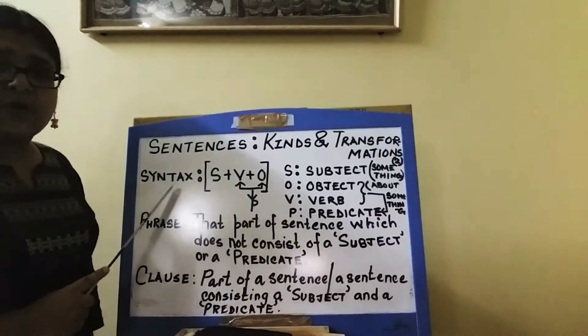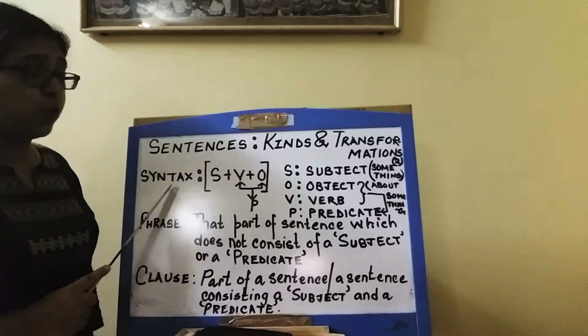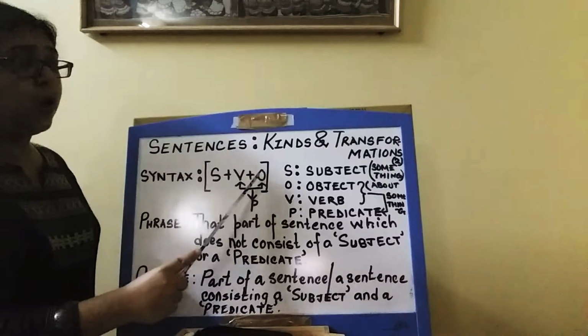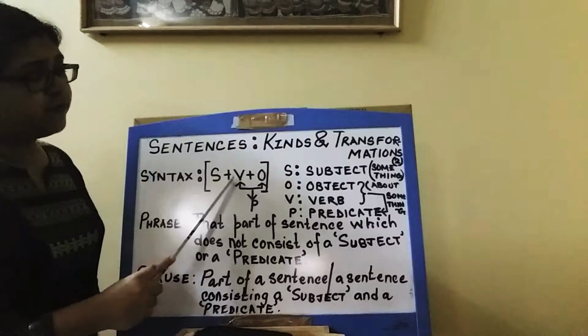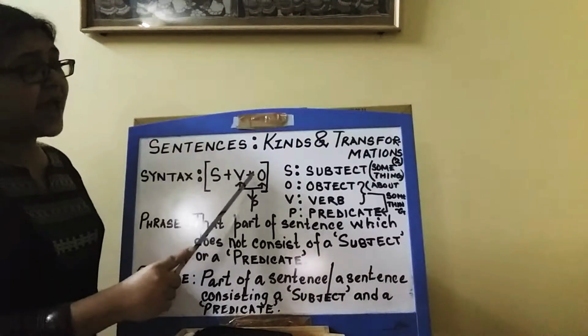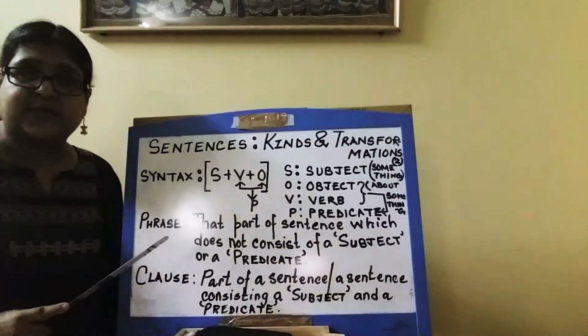The syntax of an English sentence, as you know, is SVO, where S stands for subject, V for verb, and O for object.